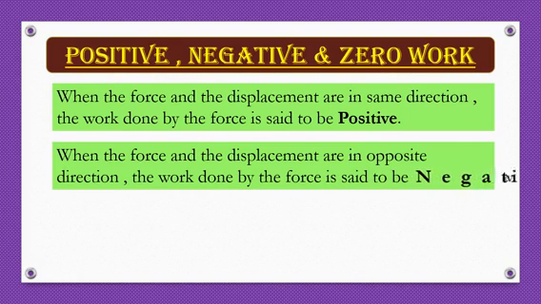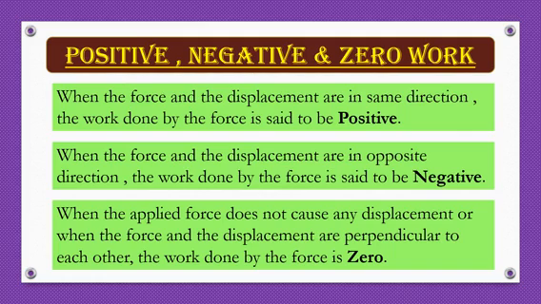The second type, that is negative work. When the force and displacement are in opposite directions, the work done by the force is said to be negative work. The third type, that is zero work. When the applied force does not cause any displacement or when the force and displacement are perpendicular to each other, the work done by the force is said to be zero work. That is, when the direction of force and displacement are perpendicular to each other, that work is zero work. So this is a 3-mark question in your exams.